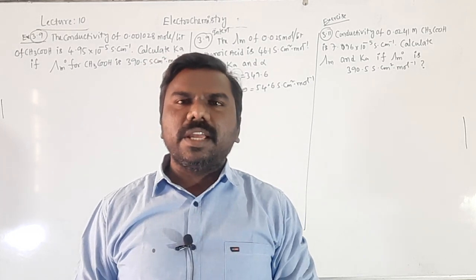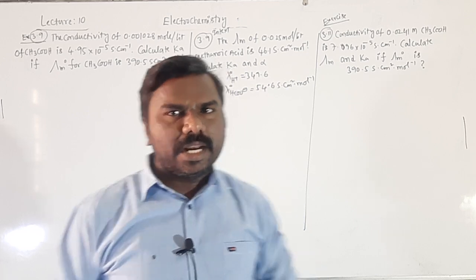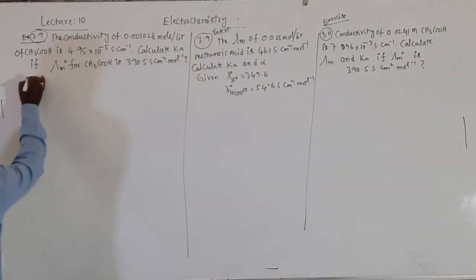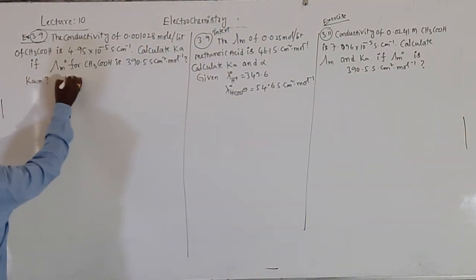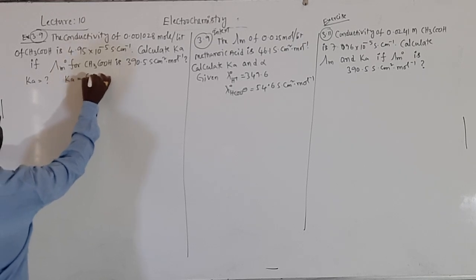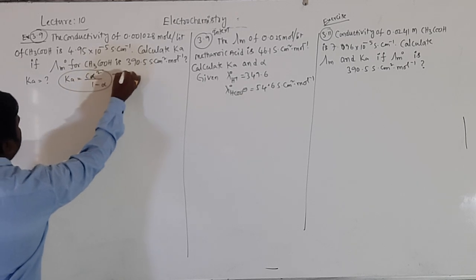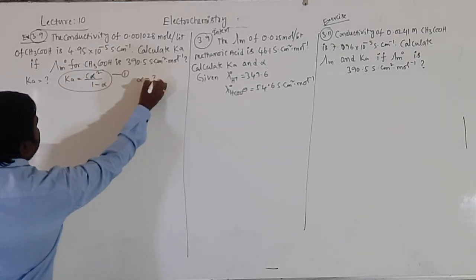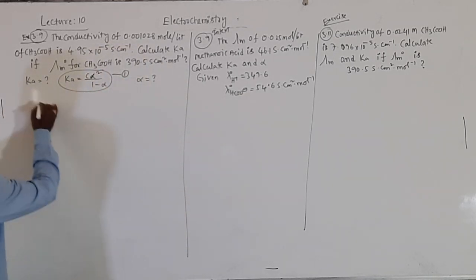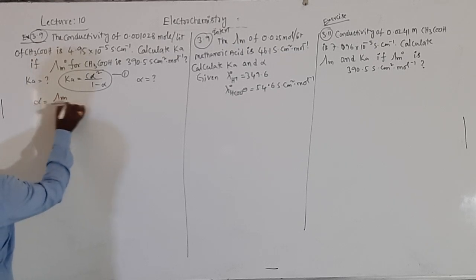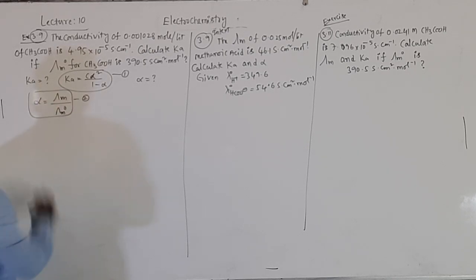Alpha means lambda m by lambda m naught. It is the second expression, students.